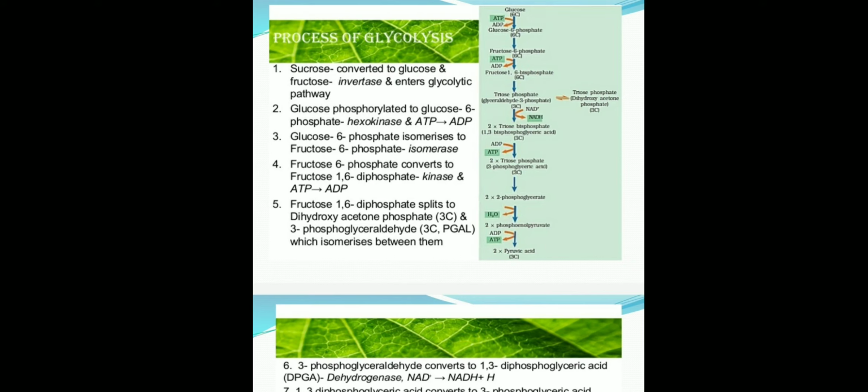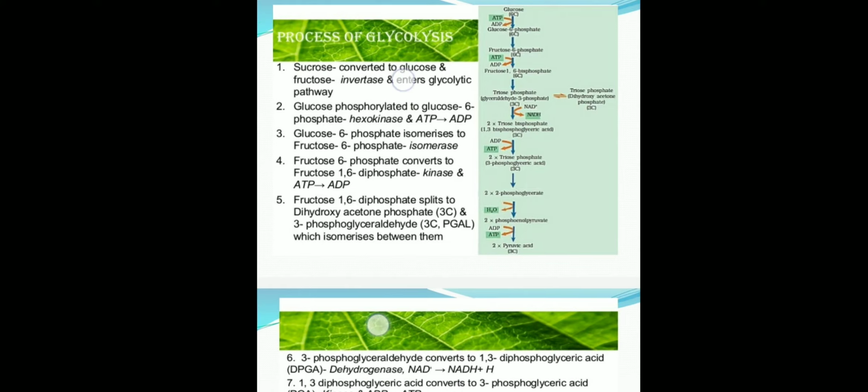When the 1,3-biphosphoglyceric acid converts, then 2 ATP are formed here, and here also when phosphoenol pyruvate is formed, 2 ATP molecules. So total directly 4 ATP molecules are formed and 2 ATP molecules are utilized. Similarly, here NAD is converted into the NADPH. So 2 molecules of NADPH are produced. So later we are coming to the total calculation of this molecule.